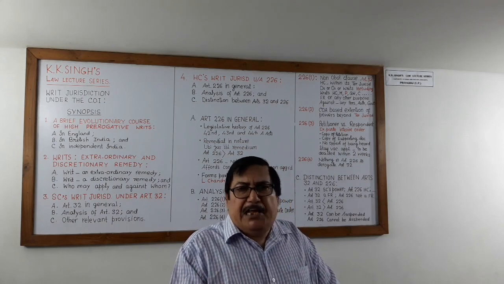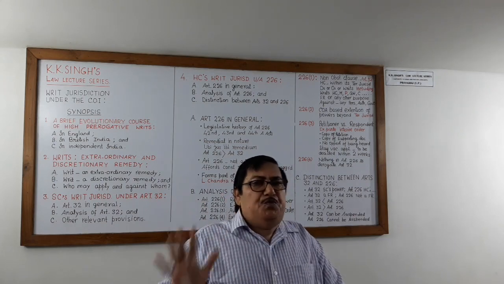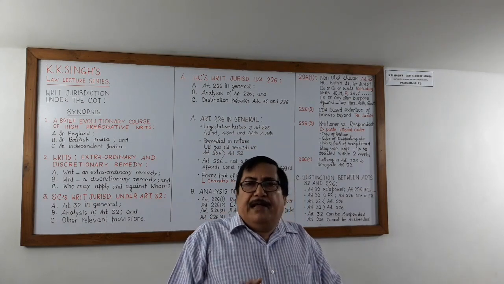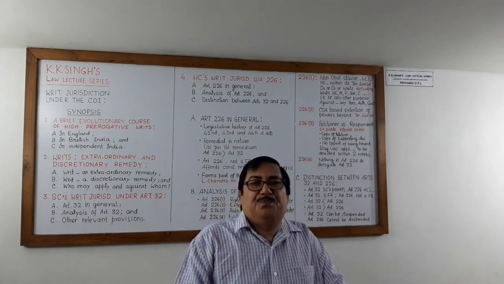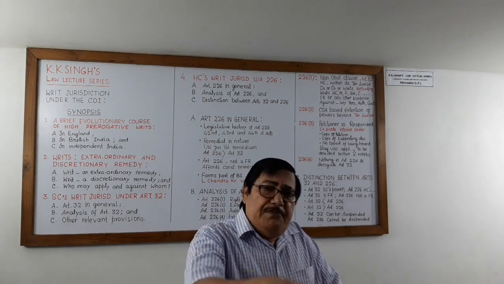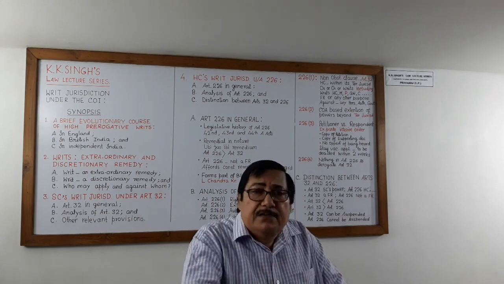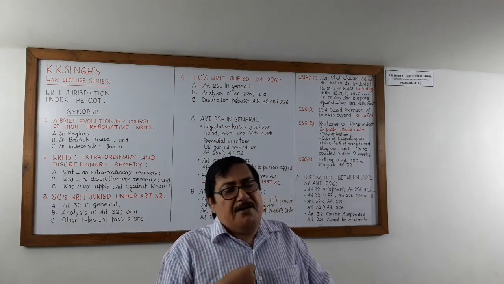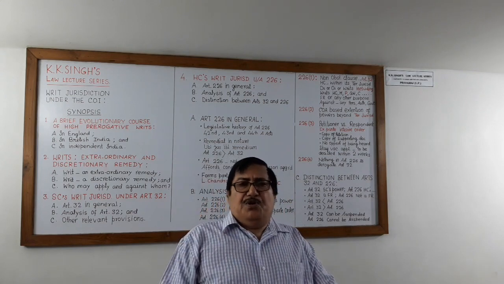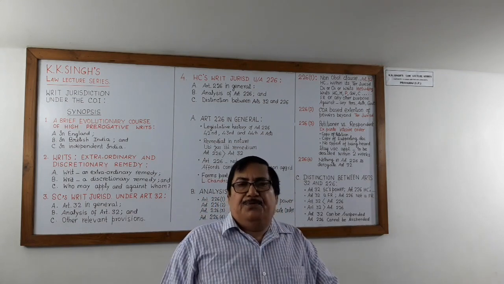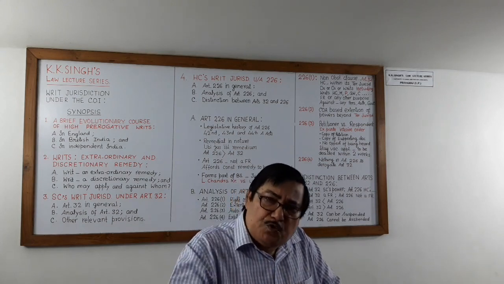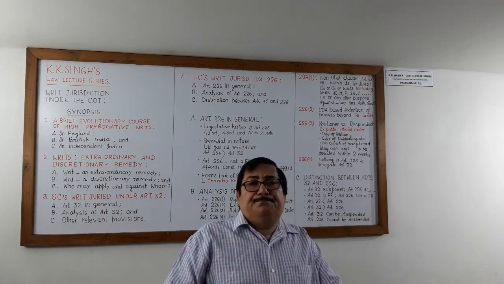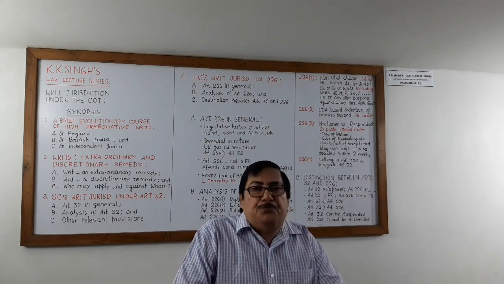A copy of the petition has not been supplied to you. Documents supporting the petition have also not been given to you. You have not been given an opportunity of being heard even. See your position. I am the petitioner. I have filed a writ petition against you. The copy of the writ petition and the supporting documents have not been given to you. And you have not been heard. No opportunity of being heard was afforded to you.